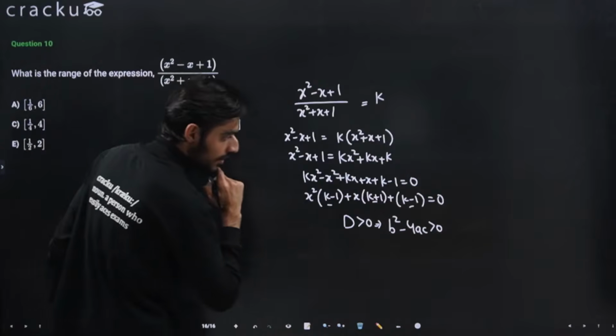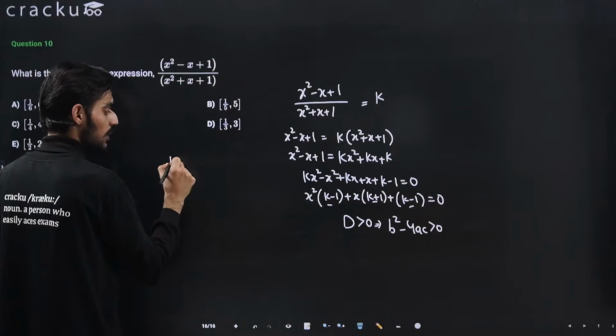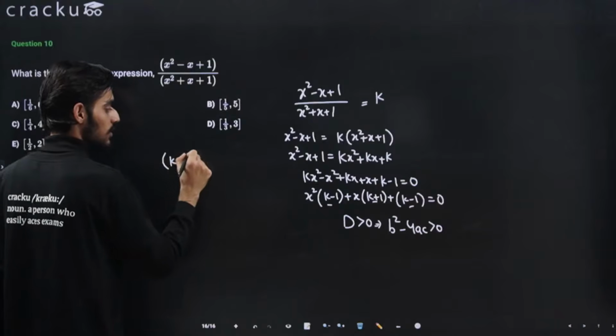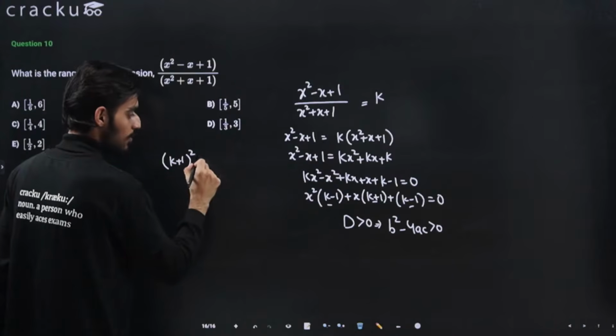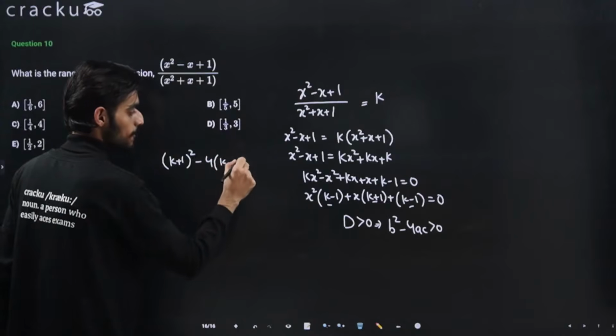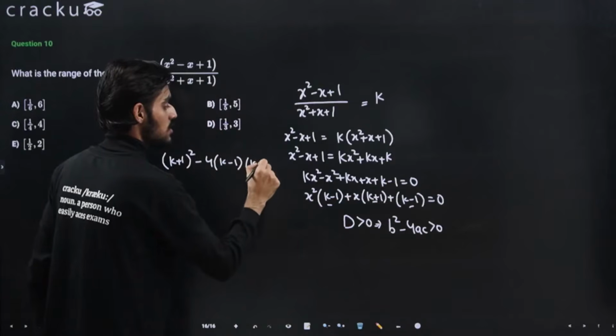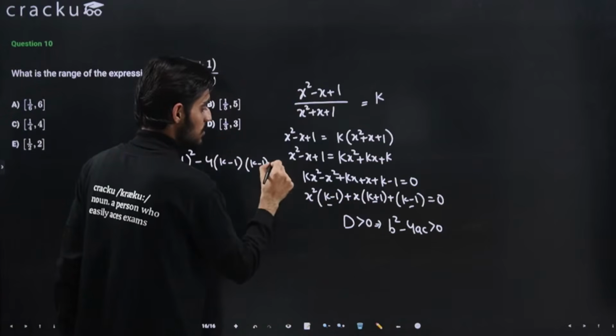So b will be k plus 1, so b square is k plus 1 whole square, minus 4 times a, which is k minus 1, and c is also k minus 1, so this should be greater than 0.